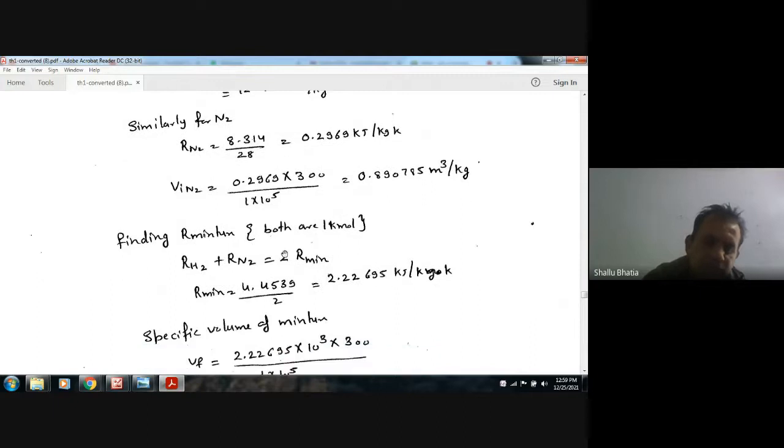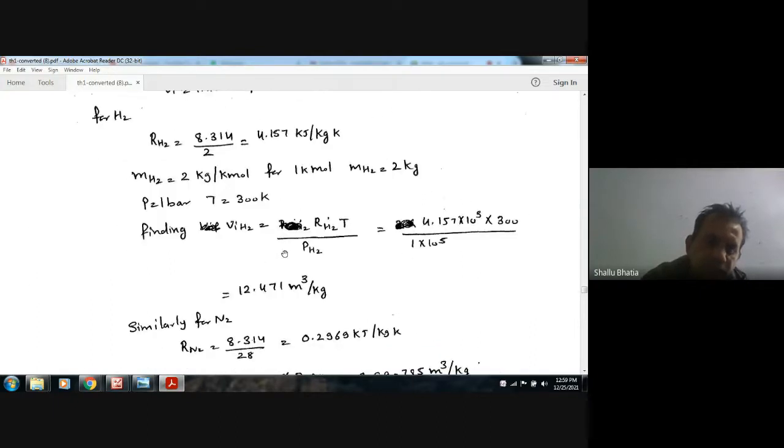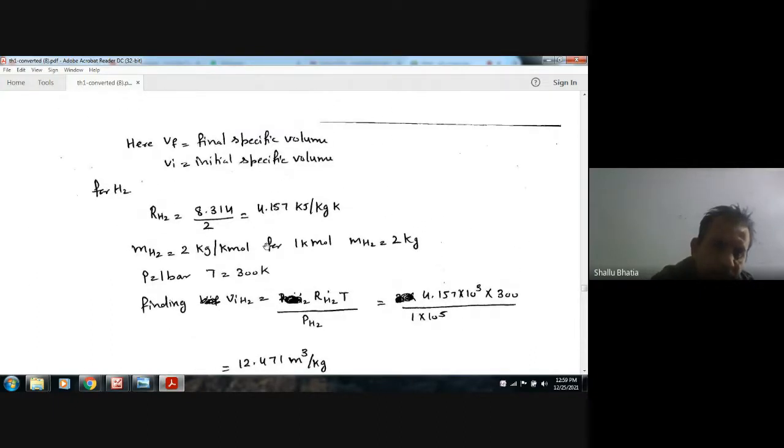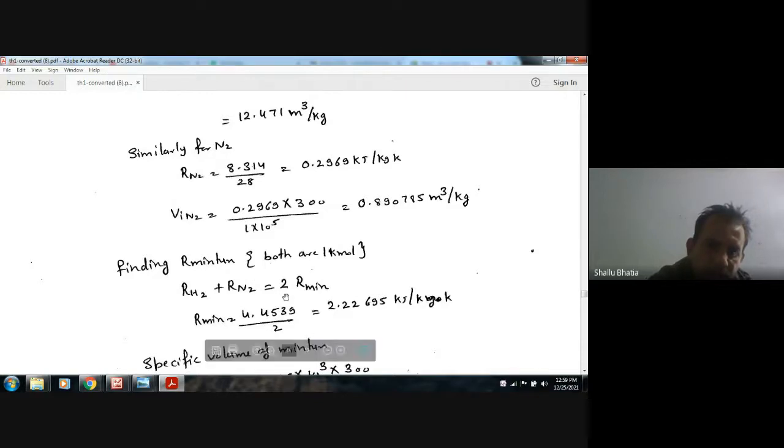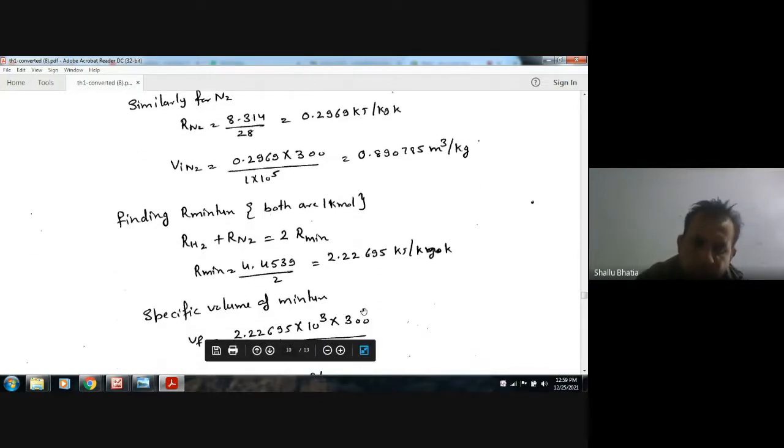So R mixture is RH2 that we have calculated plus RN2, divided by 2. So it will be 2.2269 kilojoules per kilogram Kelvin.